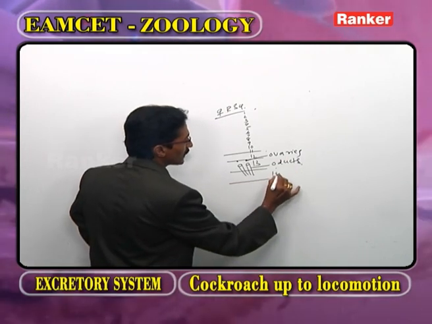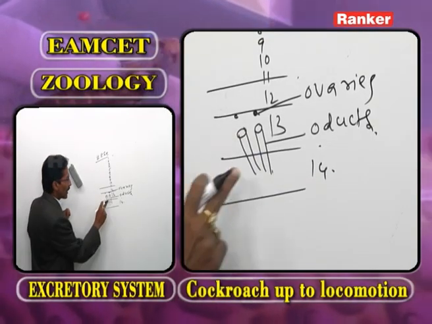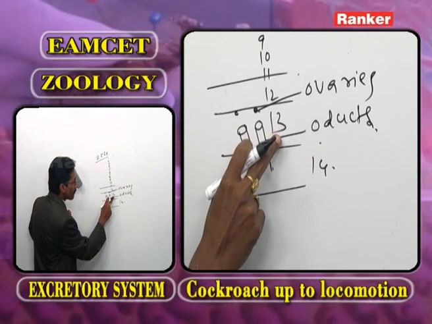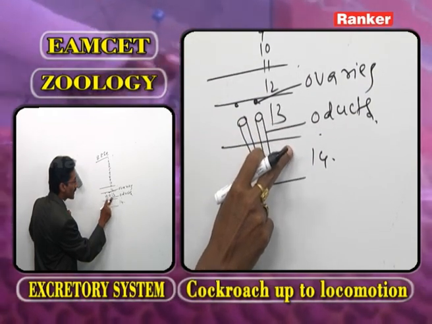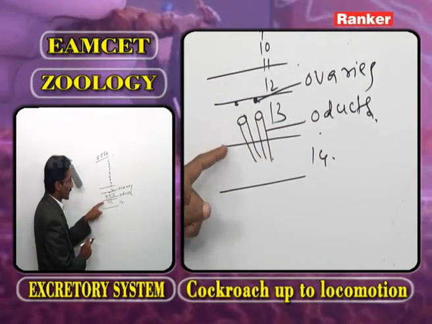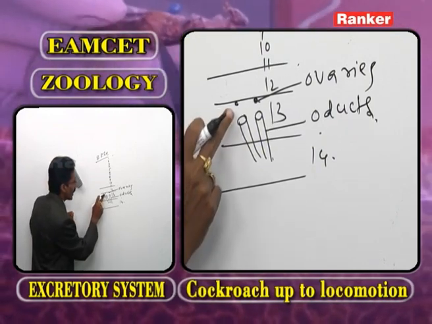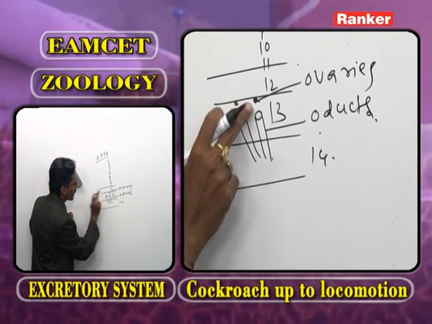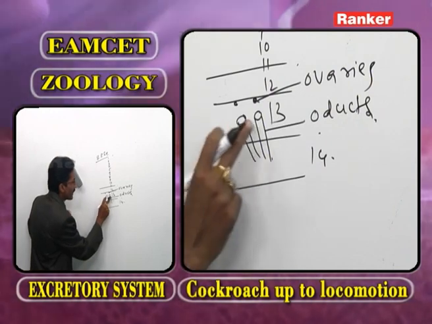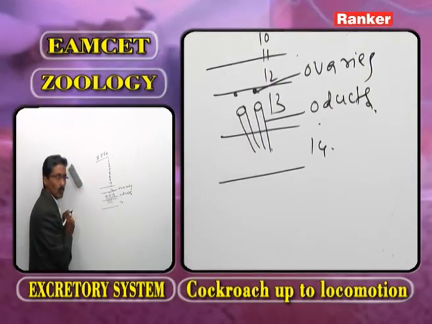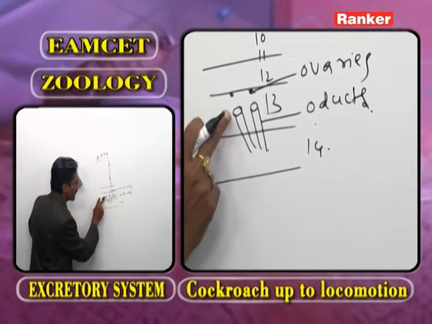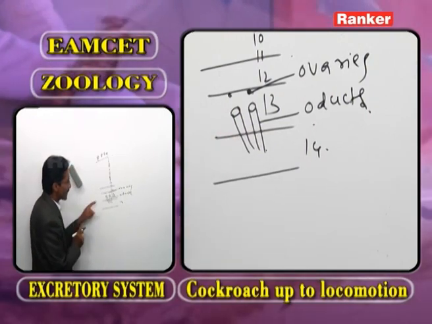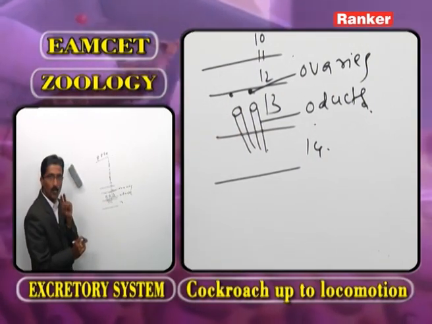Now this is the 14th segment. Between the 13th and 14th segment, what is present? The septum. In the 13th segment, one pair of ovaries and one pair of ovical funnels. They open into oviducts. Number of oviducts, one pair.